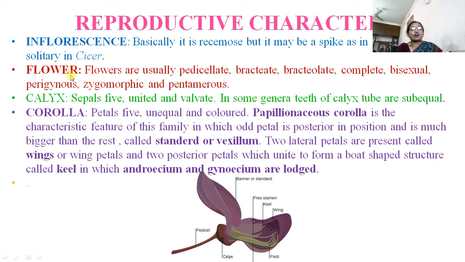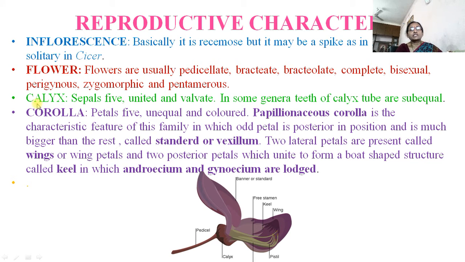Then the flower is usually pedicellate, bracteate, bracteolate, complete, meaning all four whorls are present, then bisexual, perigynous, zygomorphic, meaning when we cut the flower in the middle we don't get two equal halves, and that's why it is zygomorphic, and pentamerous. Then the flower consists of four different whorls: calyx, corolla, androecium and gynoecium. We will see them one by one.